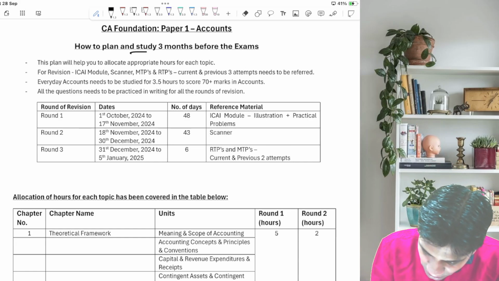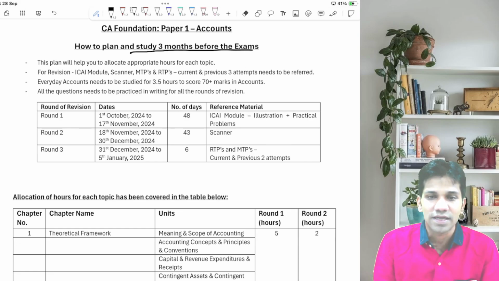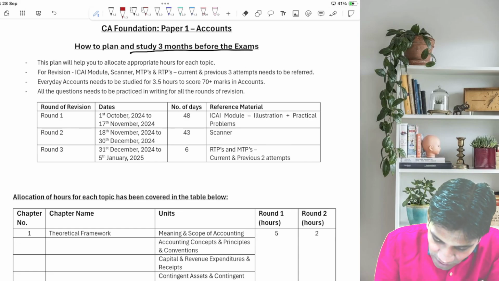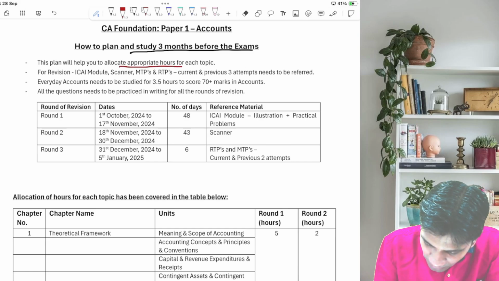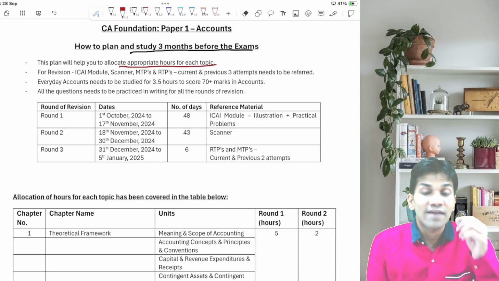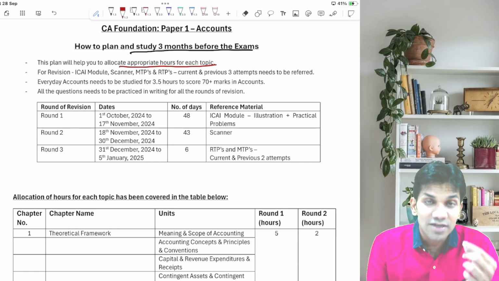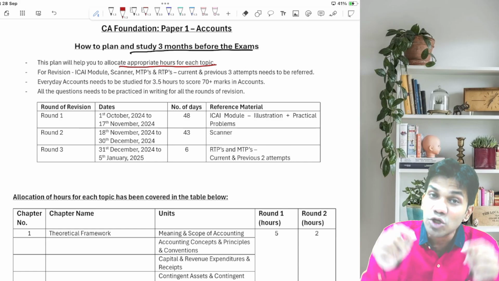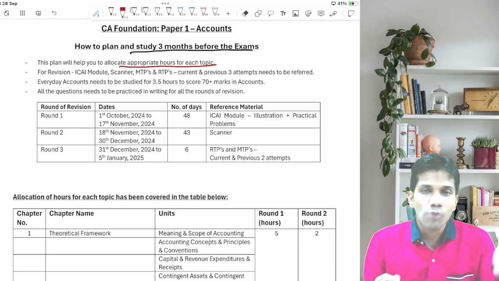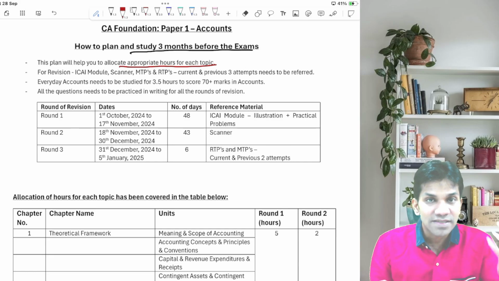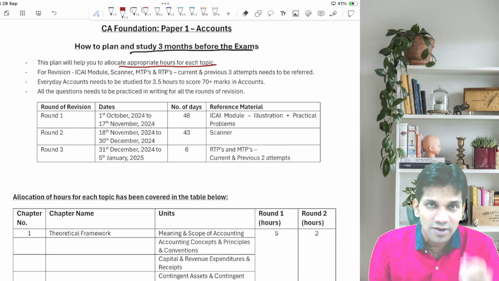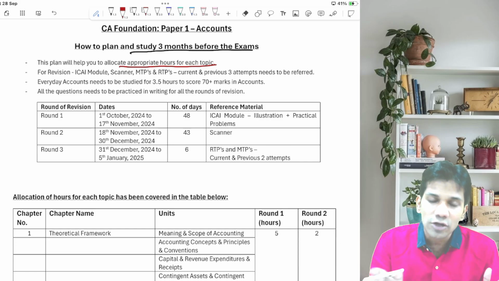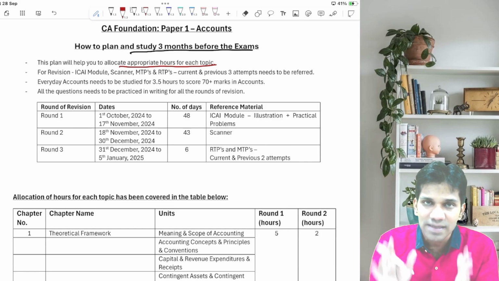How to plan and study 3 months before the examination. This plan will help you to allocate appropriate hours for each topic. We have allocated hours for each and every topic, and after each topic there are individual units also. In the module, chapter names are given, but besides the name of the chapters, units are given: unit 1, unit 2, unit 3. For every unit we have allocated reasonable hours.